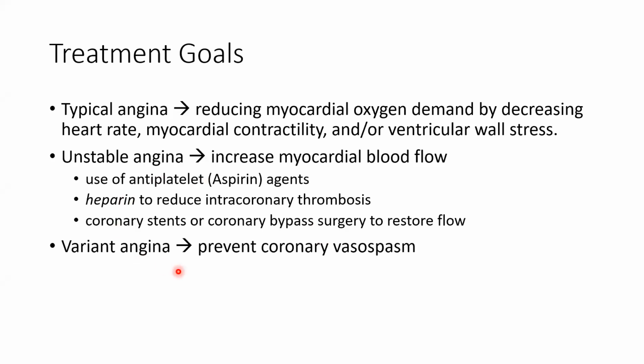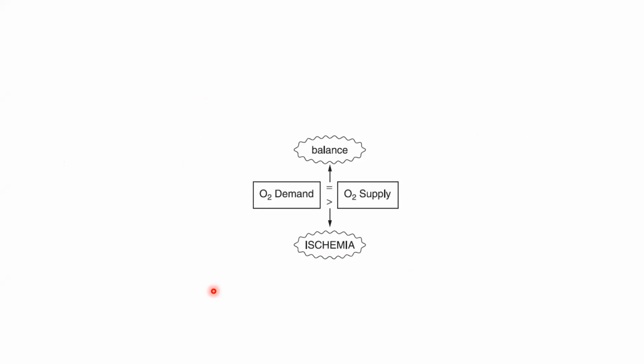In variant angina, the coronary vasospasm must be prevented. So these are the goals in different types of angina that we need to achieve. Majorly now we will focus on oxygen demand and oxygen supply. Okay, this is very important. So you can see oxygen demand and supply is equal at that time, balanced, then it is fine.